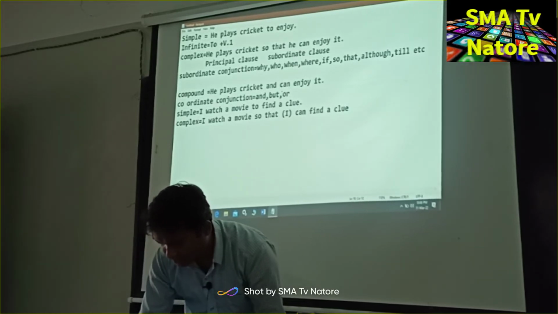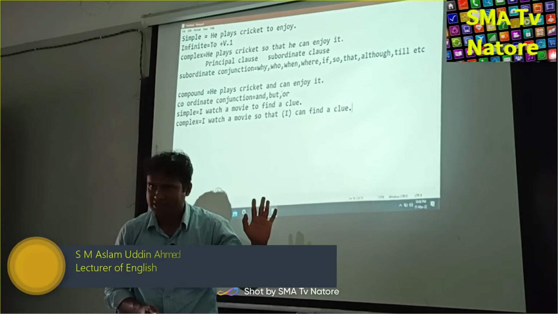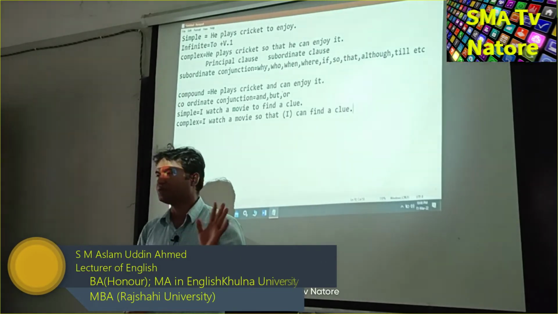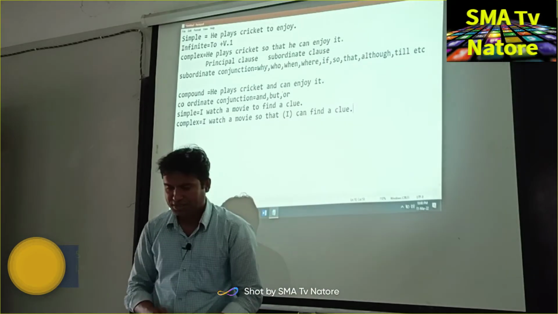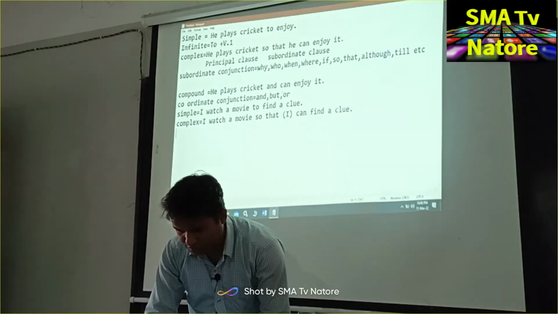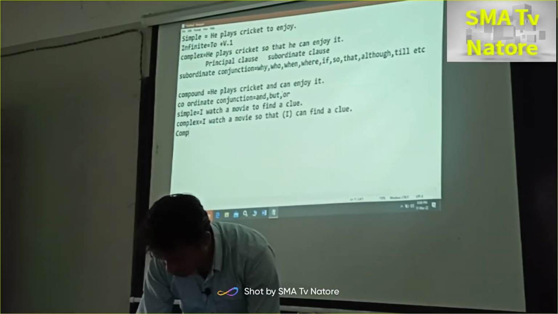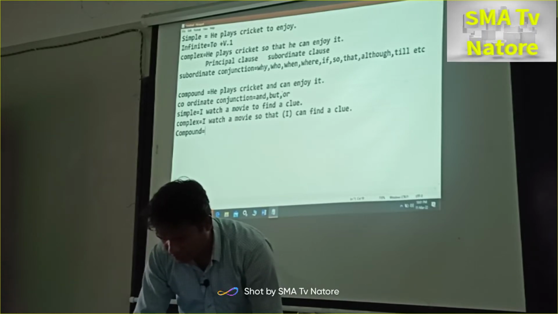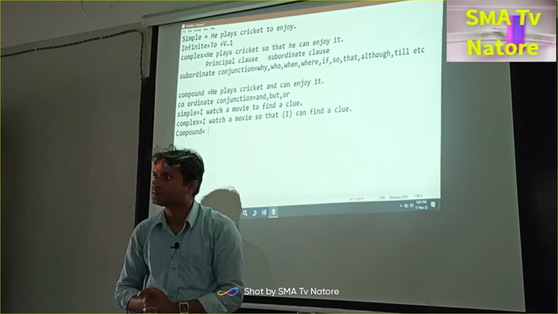So this is the complex sentence because we have used another sentence, and we can use a subordinate conjunction. Next one, so compound. Compound sentence, tell me the answer. Subject.